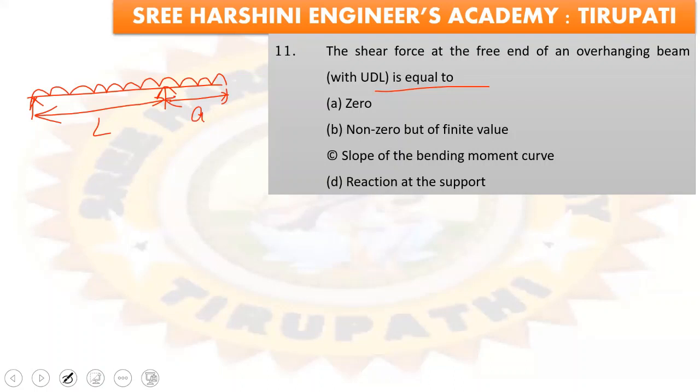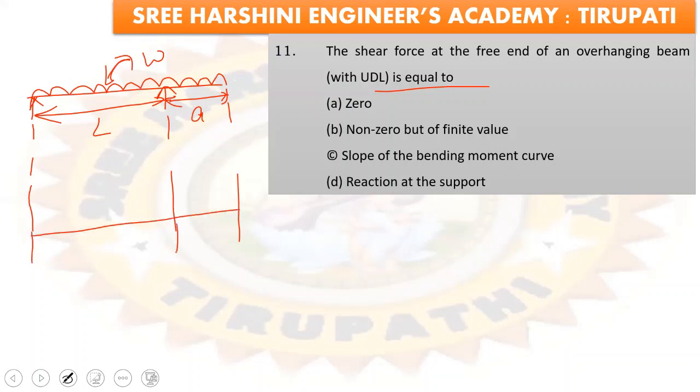Okay. For this type of beam, what is the shear force diagram? So here load is acting W. So this is the reference line. Shear force diagram is looking like this. Here is the positive and negative. The maximum shear force occurs here is WL by 2.